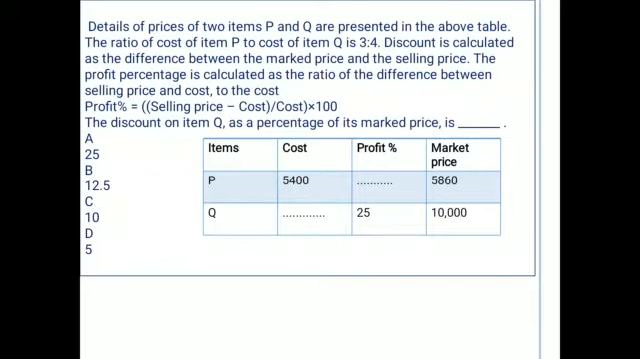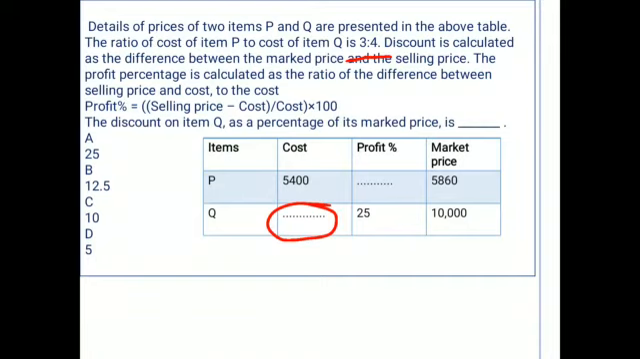Now we will find what is the discount on item Q as a percentage of its market price. So we will find what discount is given on the item Q. For this we will start with the given ratio. What is the ratio given here? 3:4. Now we will find the cost of Q. To find the cost of Q we will take the cost of P value, which is already given.